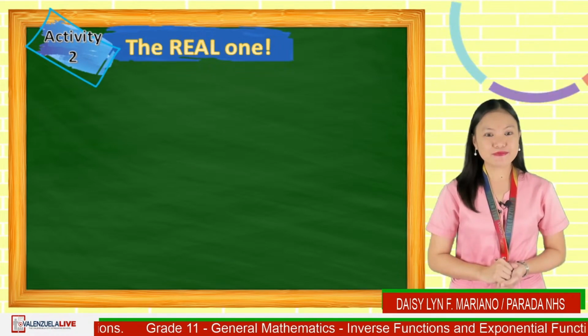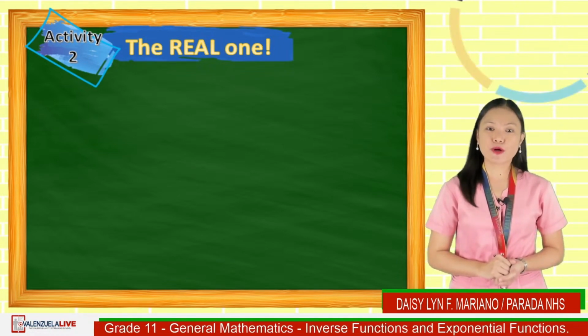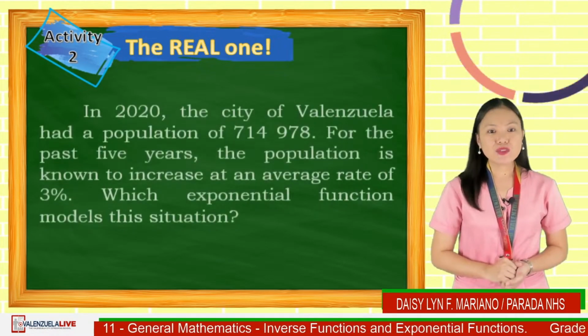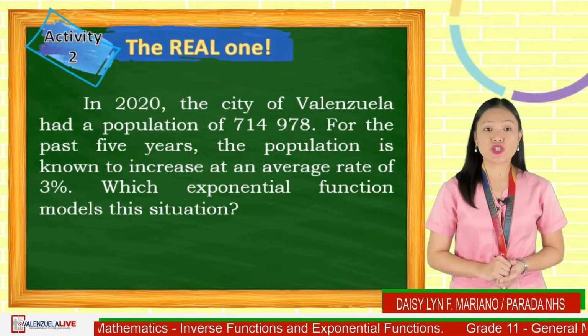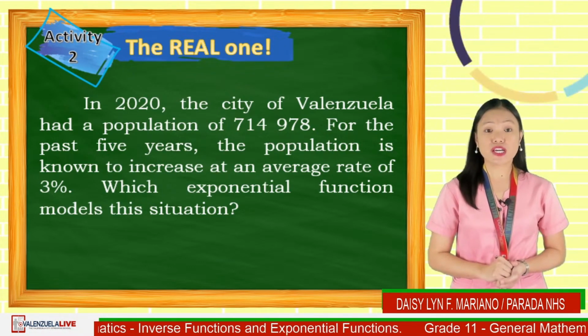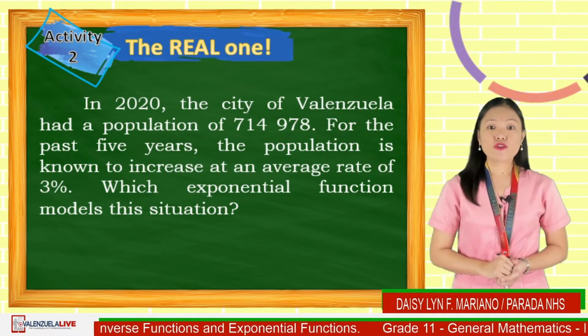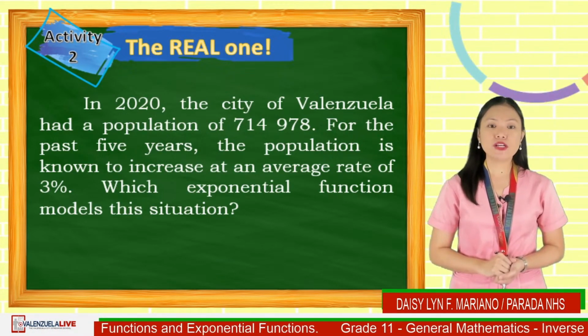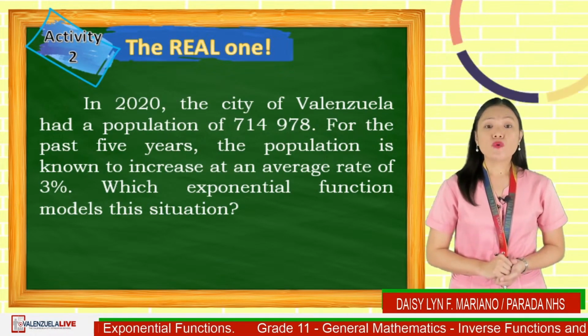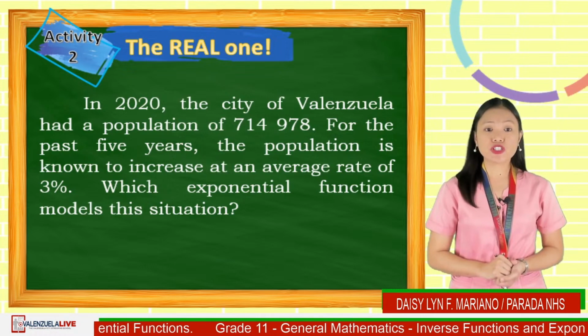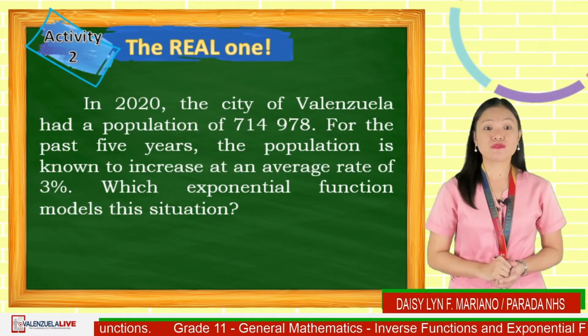Are you ready? So here is the first problem. In 2020, the city of Valenzuela had a population of 714,978. For the past 5 years, the population is known to increase at an average rate of 3%. Which exponential function models this situation?